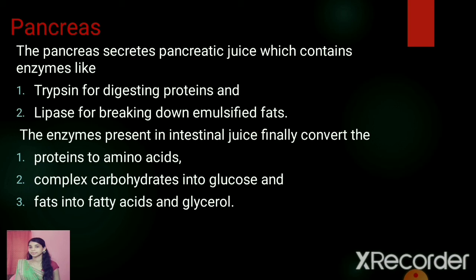The enzymes present in the intestinal juice finally convert the proteins to amino acids, the complex carbohydrates into glucose, and fats into fatty acids and glycerol. Remember, the small intestine is the site of complete digestion of the food. The complex food is broken down into smaller particles in the small intestine.